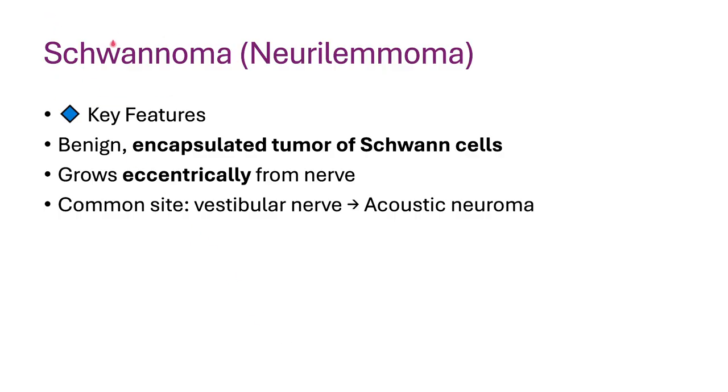When discussing the schwannoma, which we also call neurilemmoma, there are key features of a schwannoma. They are benign, so they are encapsulated tumors. As its name says, it is made out of Schwann cells, and they grow eccentrically from the nerve. A common site where you can find schwannomas is the vestibular nerve, or the eighth cranial nerve. Most of the time it is seen at the cerebellopontine angle where the vestibular nerve comes out from the intracranium. These vestibular nerve schwannomas we also call acoustic neuroma.